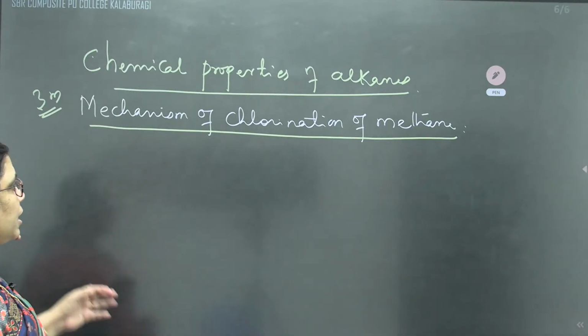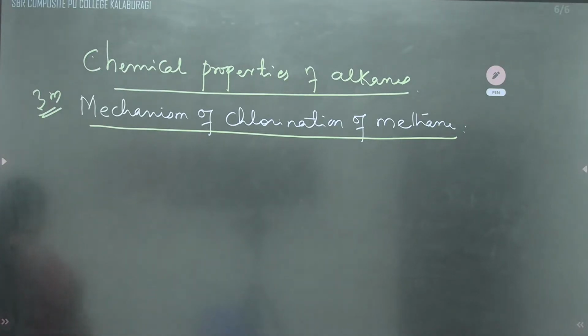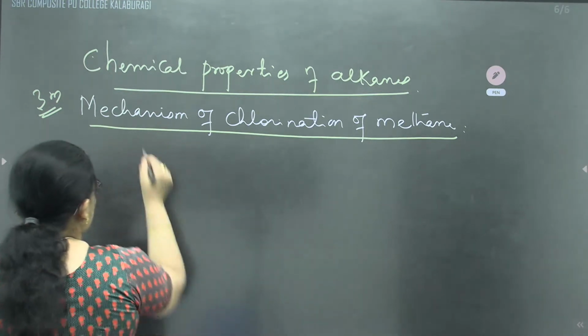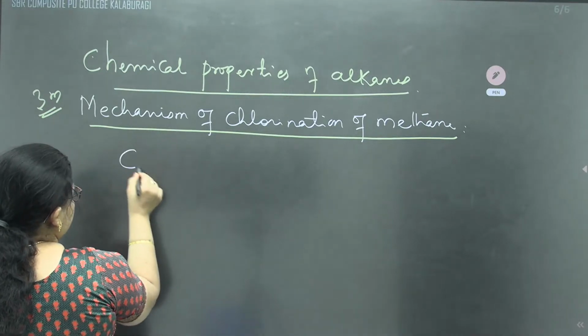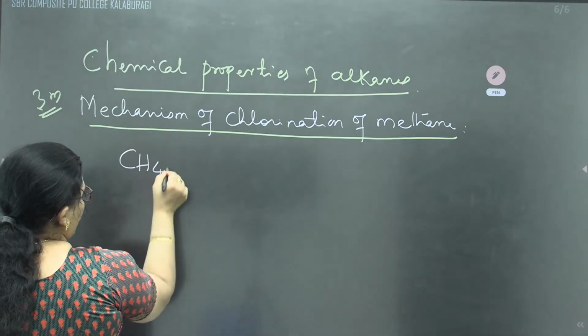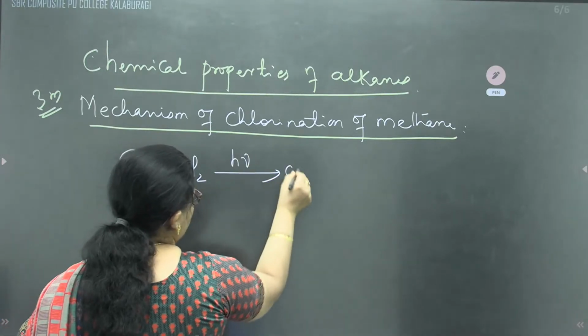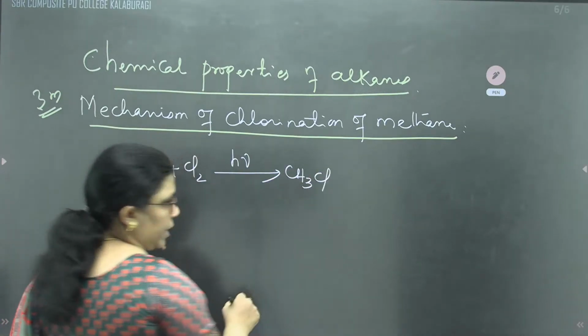In case of methane, as we said in the previous class, CH4 on chlorination in presence of diffuse sunlight is converted into methyl chloride.